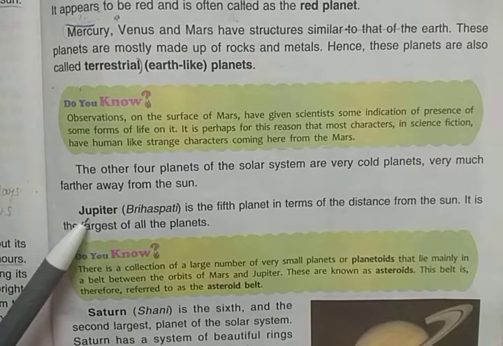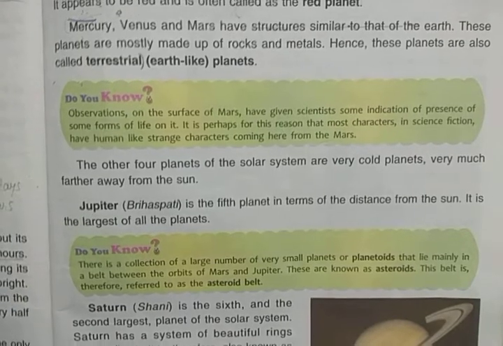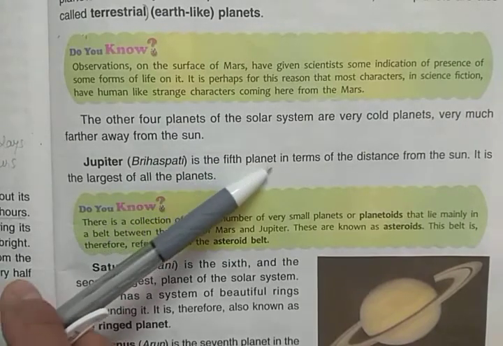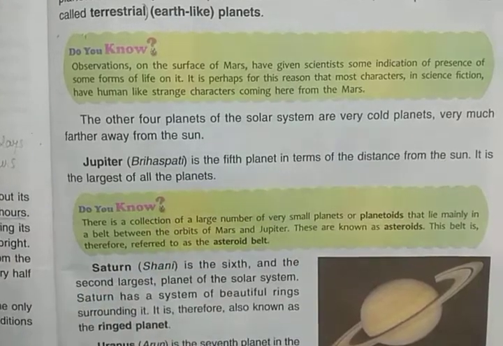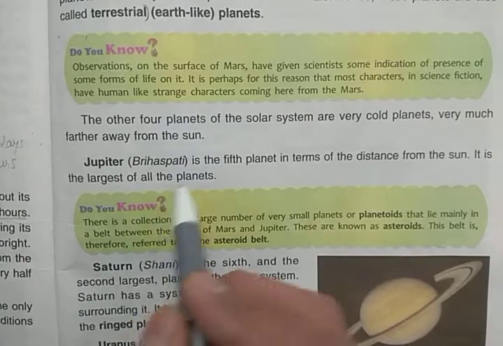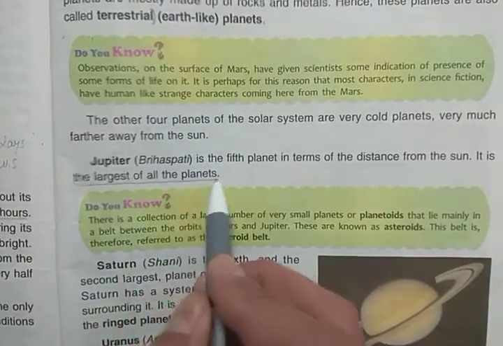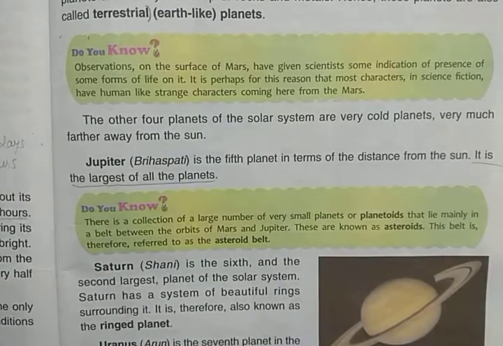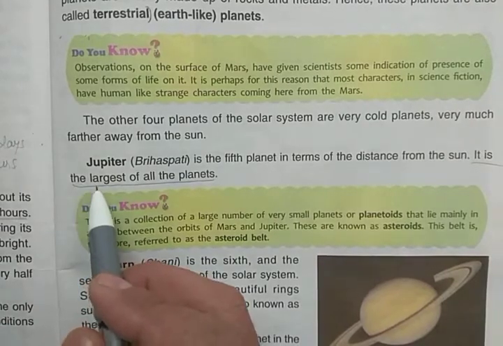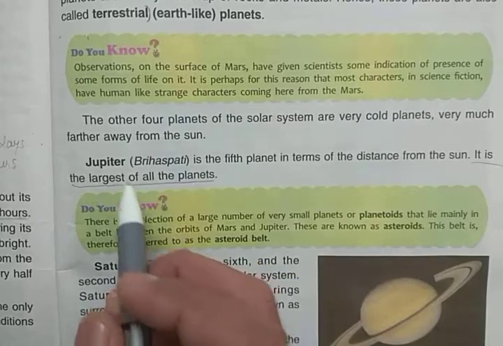The next planet is Jupiter. After Mars, the next planet is Jupiter, that is Brihaspati. In Hindi we call it Brihaspati. It is the 5th planet in terms of distance from the sun, and it is the largest of all the planets. Jupiter is the largest planet of the solar system. So which one is the smallest? The smallest is Mercury, and the largest is Jupiter.